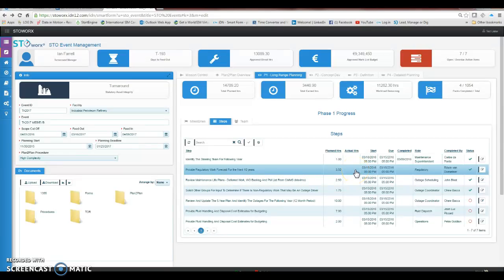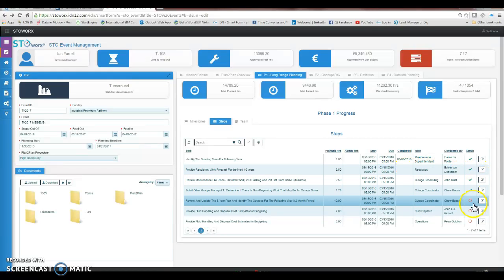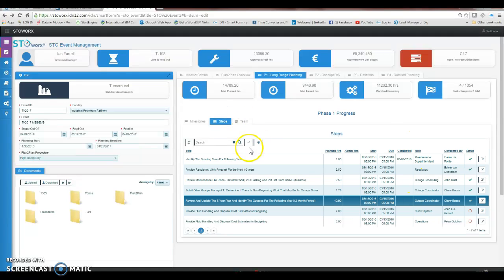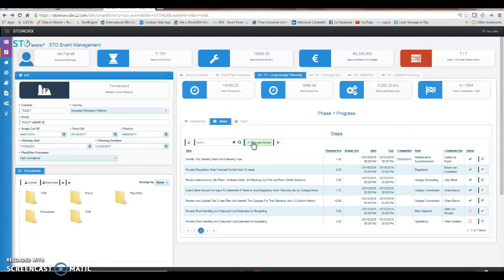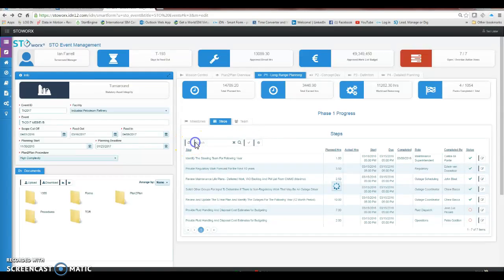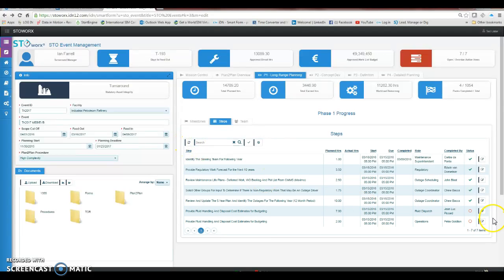We can track actual hours if we like, set the start and finish or due date, and set whether the item is complete or not complete by clicking here. Once we click on this, it will identify who completed the activity and when the activity was completed. We go in and save changes and do a refresh. We'll see that the activities were completed, who completed the activities, and when they completed.